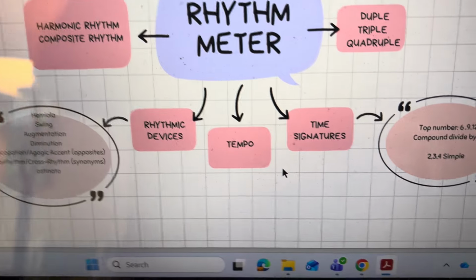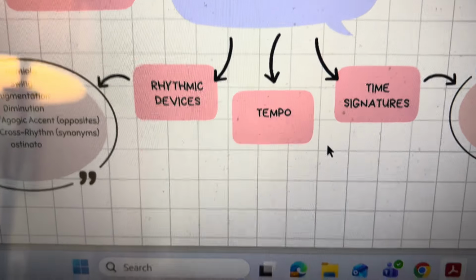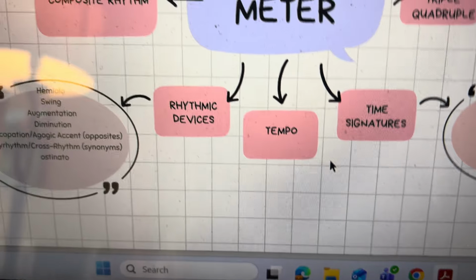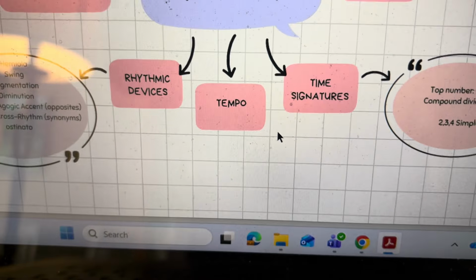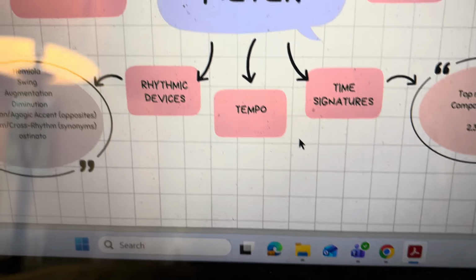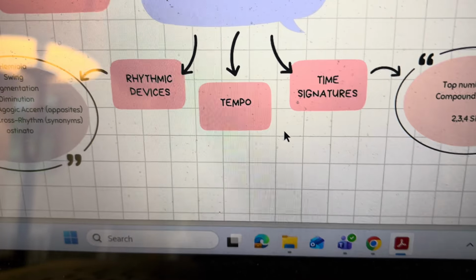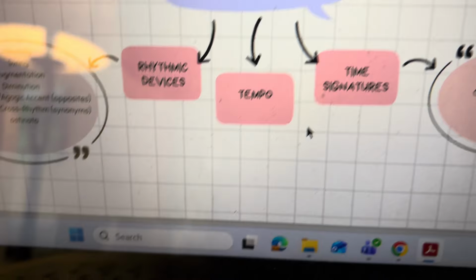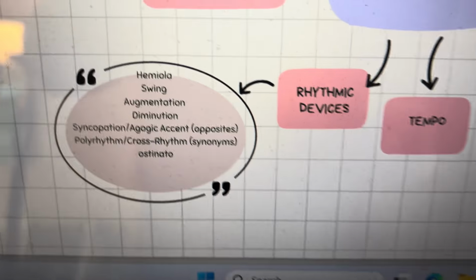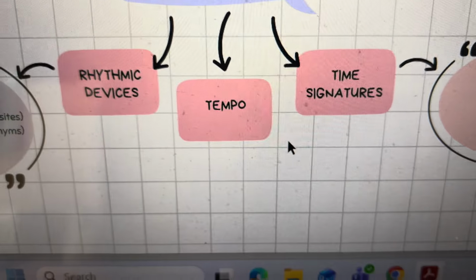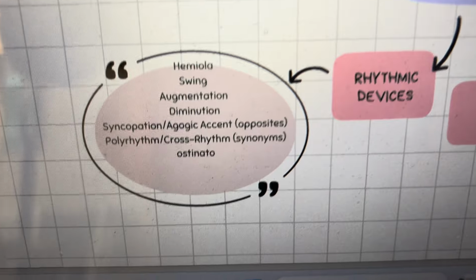Tempo is just speed of music. There are different tempo markings we want to know. Those are in AP Classroom if you need them, but like adagio is slow, lento is slow and sad, largo is slow and like thick, like kind of big. Allegro is fast. All right. Tempo rubato is free time, rubato. All right. So let's see here.